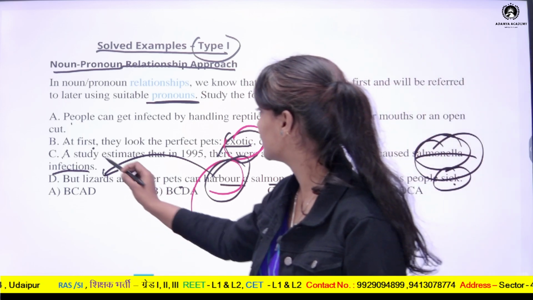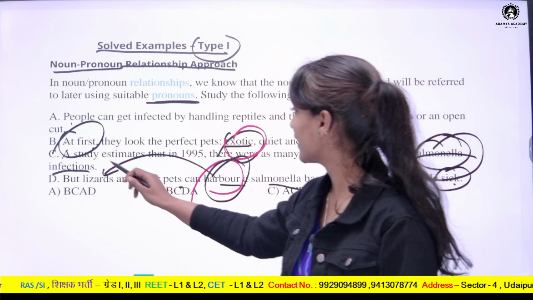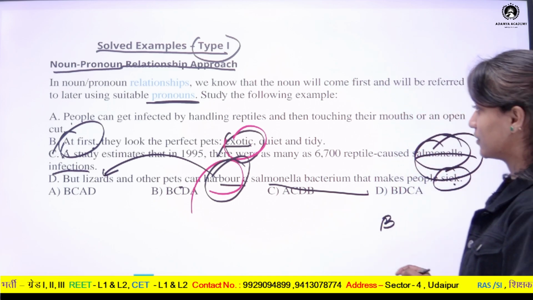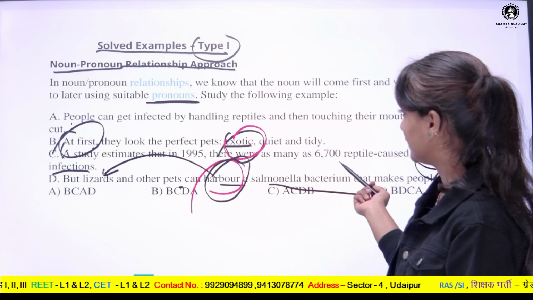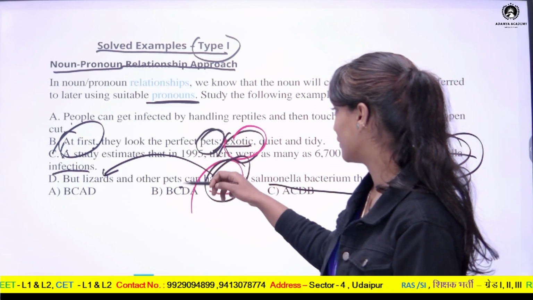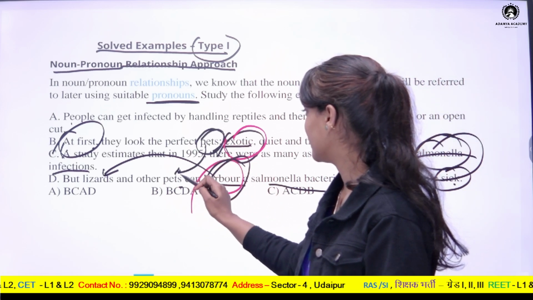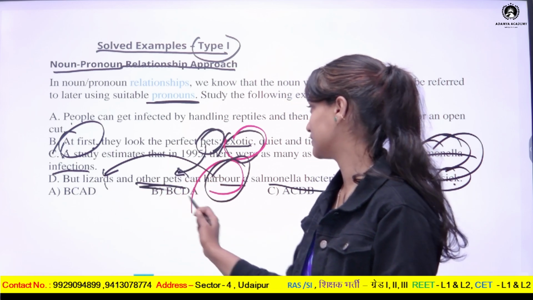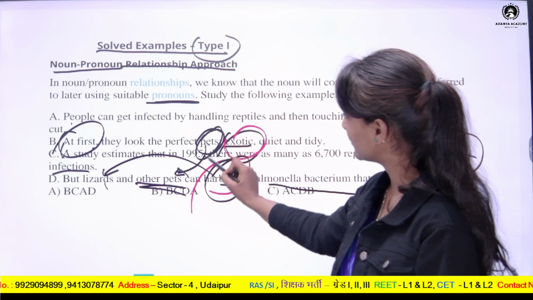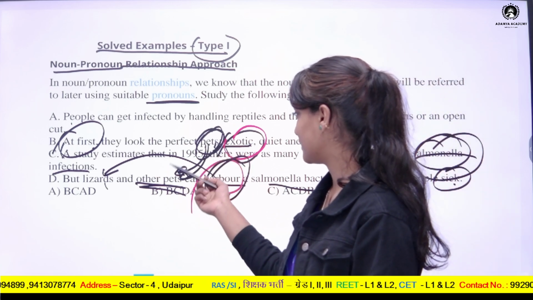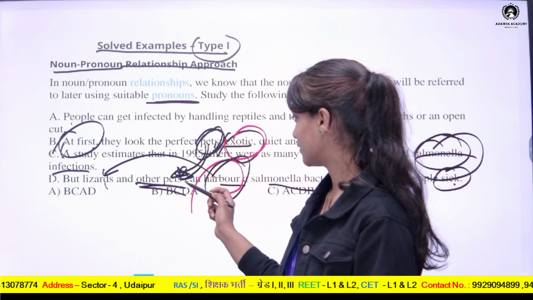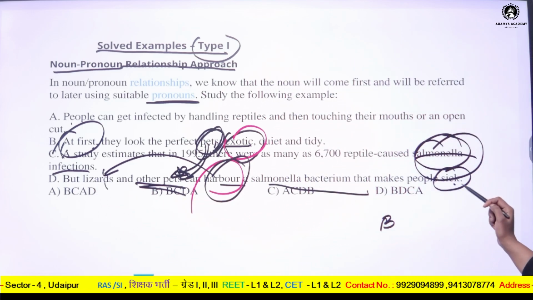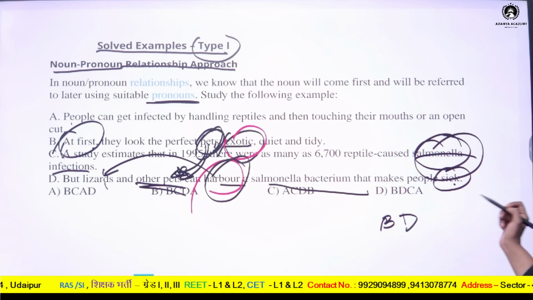So at first they look, so here the starting is by at first. So obviously the first sentence will be, then exotic, quiet and tidy. These pets have been talked about and continually talked about in the second statement, but lizards and other pets. So here also the word pets is included, and this pet word is in continuity. But lizards and other pets can harbor a salmonella bacterium that makes people sick. So this will be the second statement.